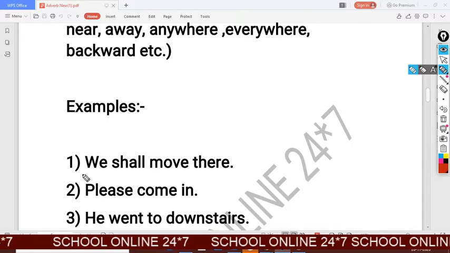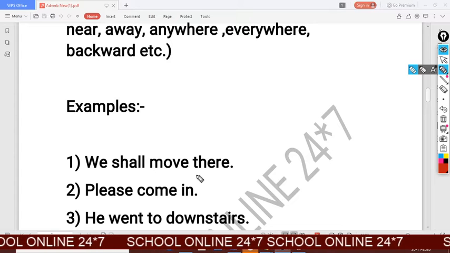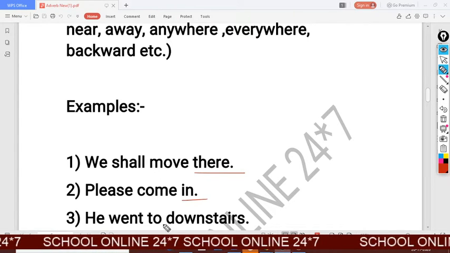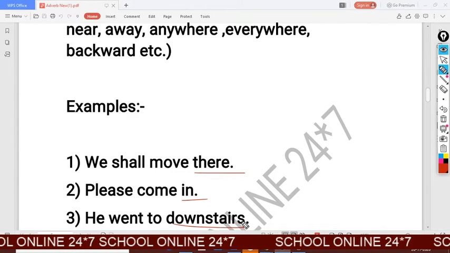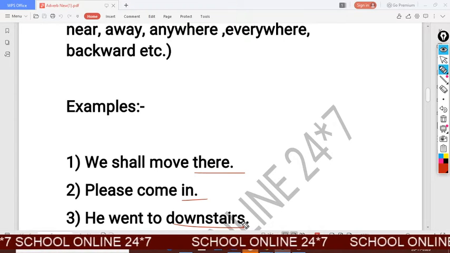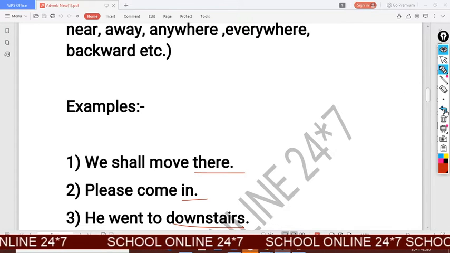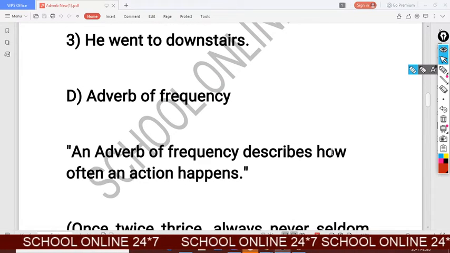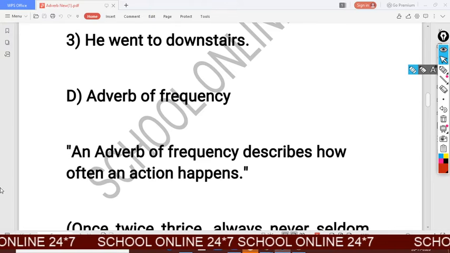Look at the first example. We shall move there. Please come in. And he went downstairs. So these words indicate location or place. So these are adverbs of place. Downstairs is also an adverb of place there.